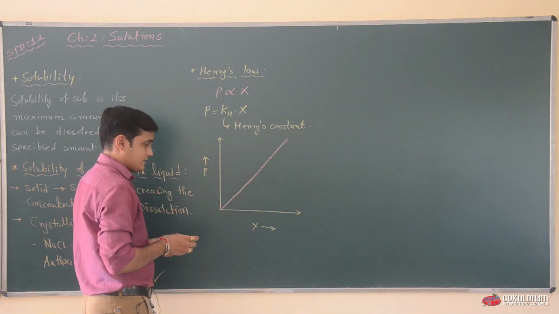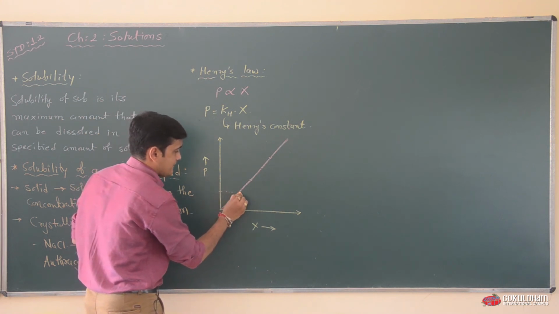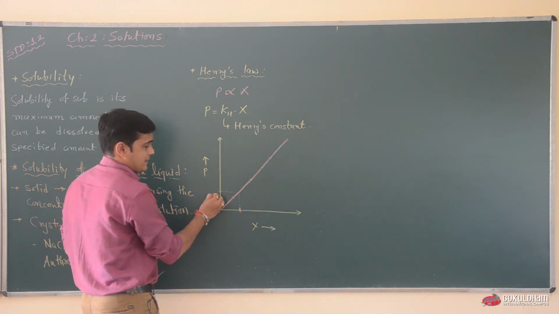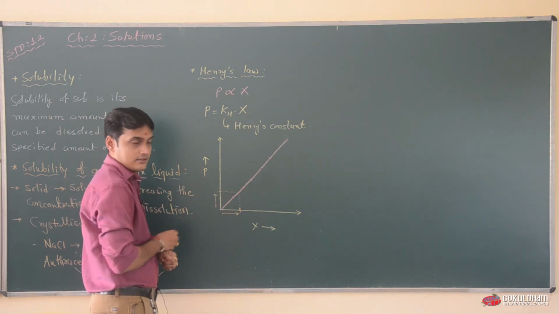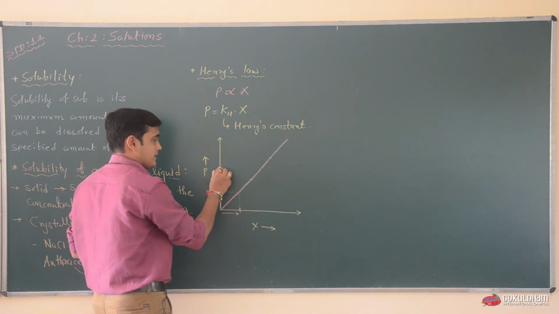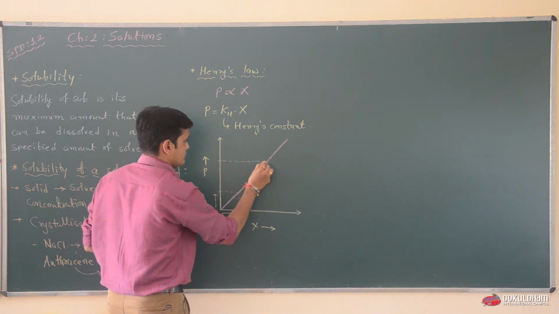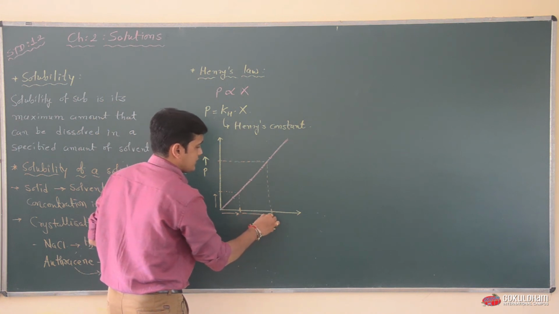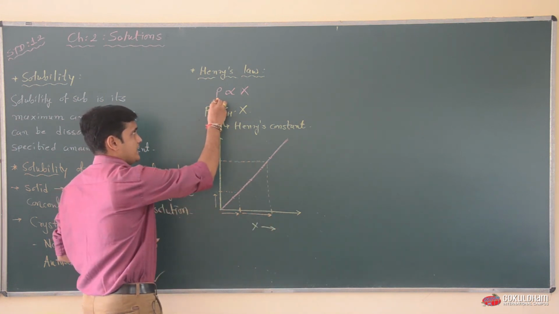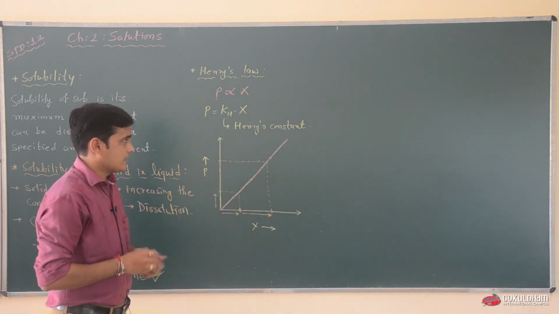We can understand by this figure. Suppose this is my first pressure. At that time the solubility is low. I am increasing this much pressure, this much solubility will increase. Again I am increasing the pressure. Suppose this is my higher pressure. At that time the solubility is also increased by this quantity. So we can say that P is directly proportional to X by this sloping graph.